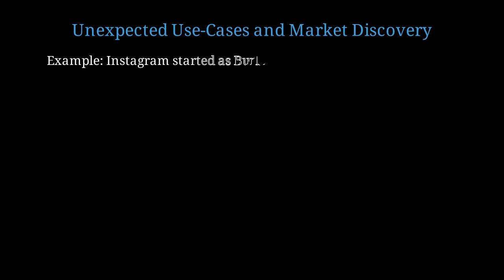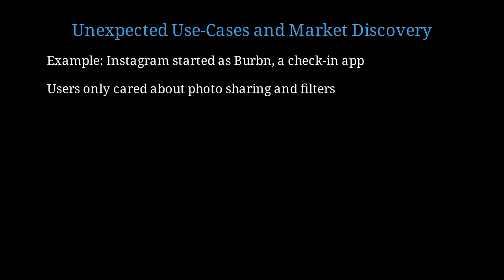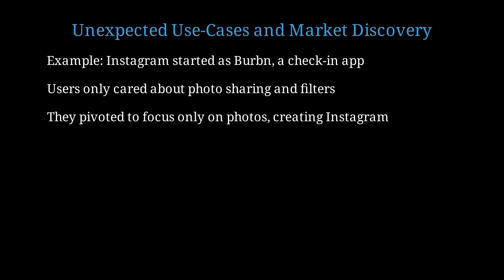One of the most powerful benefits of MVPs is discovering unexpected use cases in markets you never considered. Instagram started as Bourbon, a location-based check-in app similar to Foursquare. But early users ignored most features and only used the photo filters. The founders noticed users only cared about sharing photos with filters. Everything else was ignored. So they stripped away everything except photo sharing and filters. That pivot created Instagram. They couldn't have known this without launching an MVP and watching real behavior.